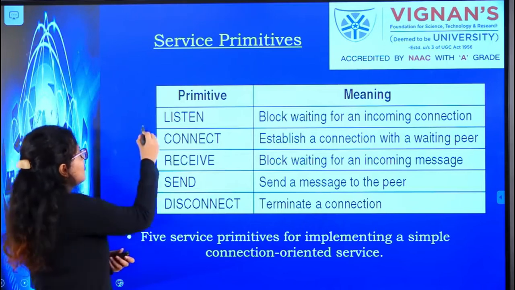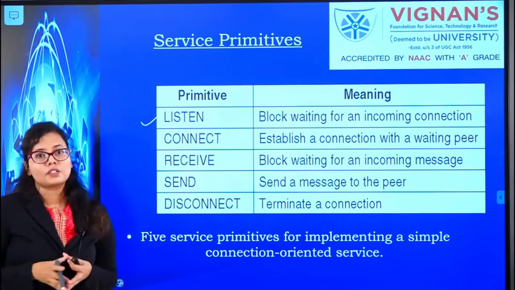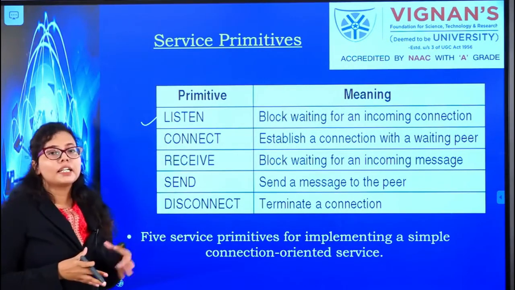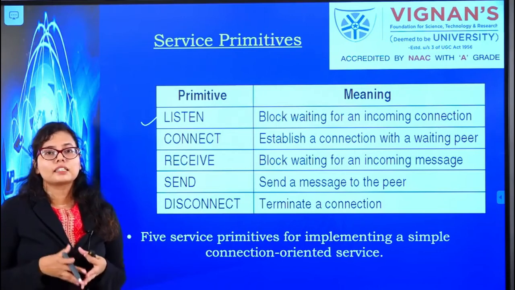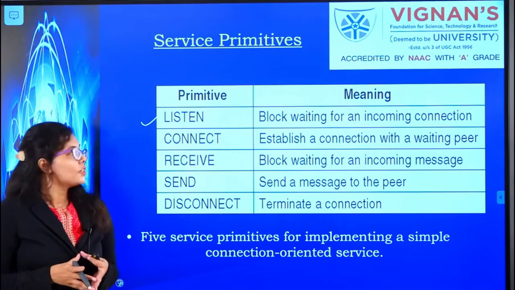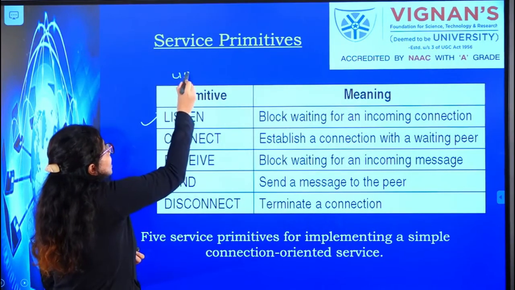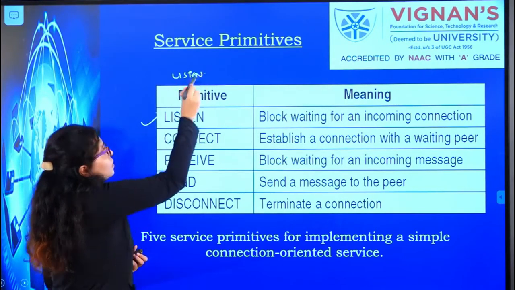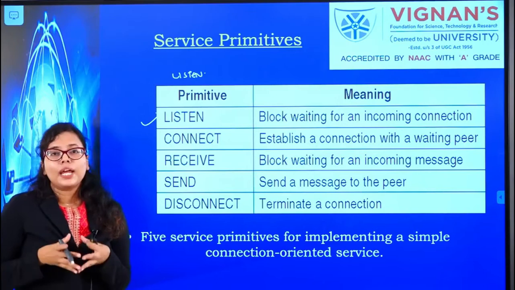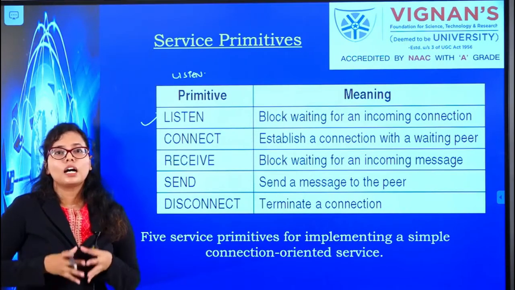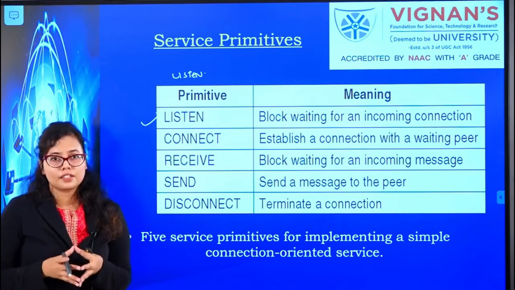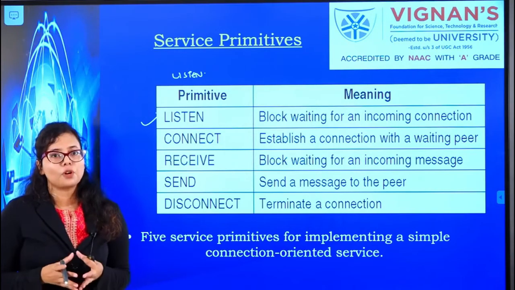First is listen. Okay, listen. So where is this implemented? The listen action is implemented at the server side. So the server operating system carries out this listen. And what does it do? It waits. Listen means it will block other processes inside the server, and it will wait for a connection from the client.